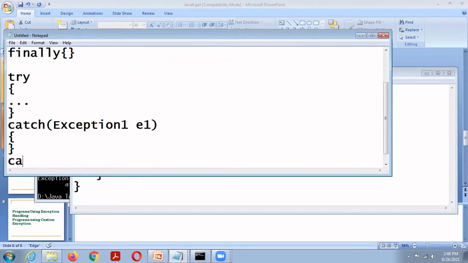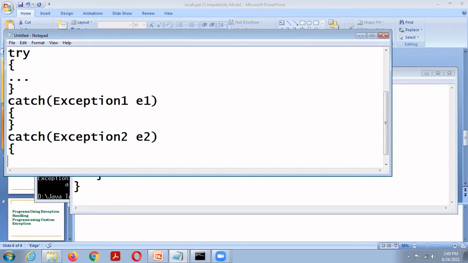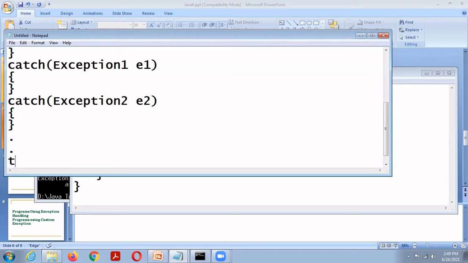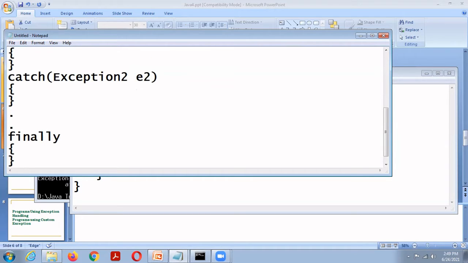Then catch, exception 2, E2, etc. Last, the finally block.